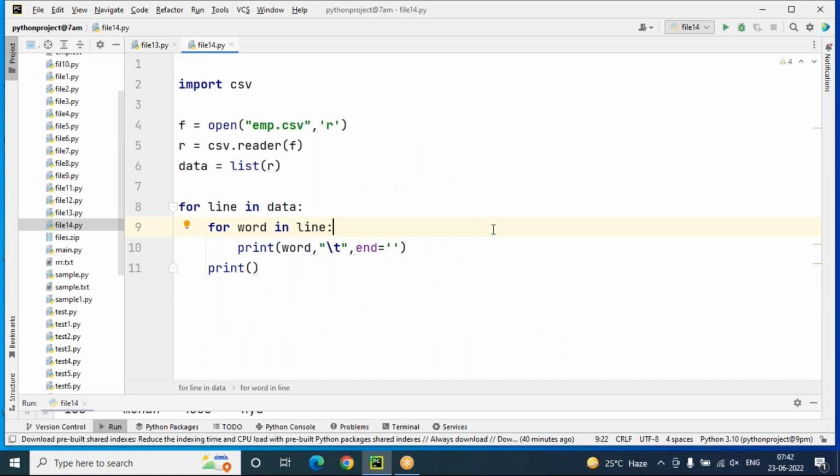Tomorrow we'll discuss a new concept, that is working with binary files. So far we discussed completely text files, zip files, and CSV files. Then binary data, how to store it, we'll discuss in the next session, that is tomorrow. That concept is called pickling and unpickling. The concept name is pickle and unpickle: pickle the objects, unpickle the objects. In Python, there is a separate concept for pickling binary data and unpickling binary data, which we will continue in tomorrow's session clearly.